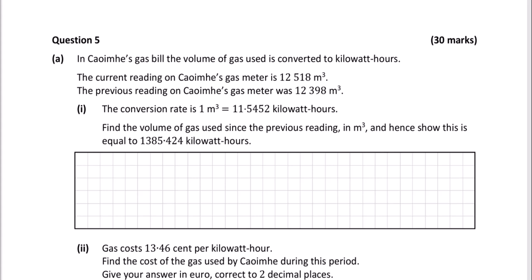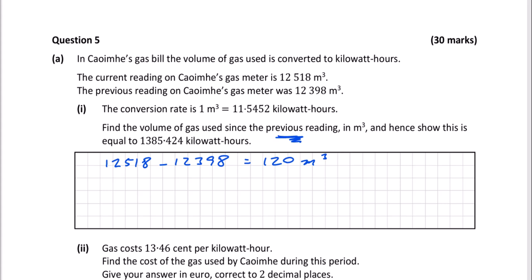Find the volume of gas used since the previous reading in meters cubed, and hence show this is equal to 1,385.424 kilowatt hours. Okay, so the first thing we've got to do is find the volume of gas used since the previous reading. That's just a simple subtraction problem here. So we've got to take 12,518. We've got to subtract 12,398. When you do that, you get 120 cubic meters. So that's the first part of the problem solved. So that's the volume of gas used since the previous reading.